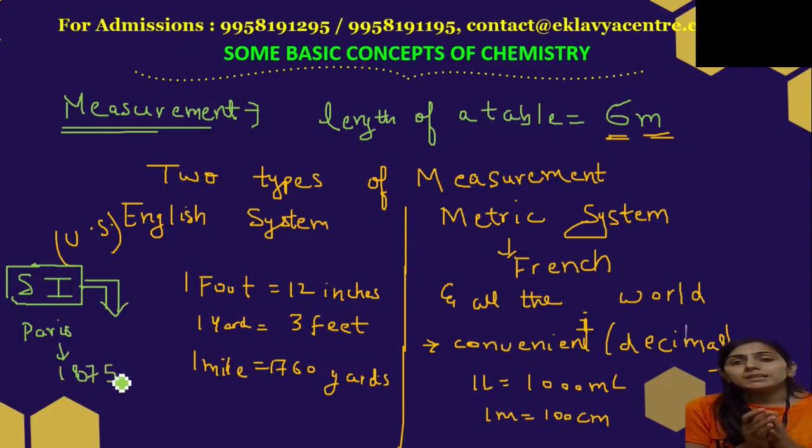There it was decided that the whole world has to use one single system of measurement. You cannot have one country following some units and another country following some other system. So they decided there should be something common.